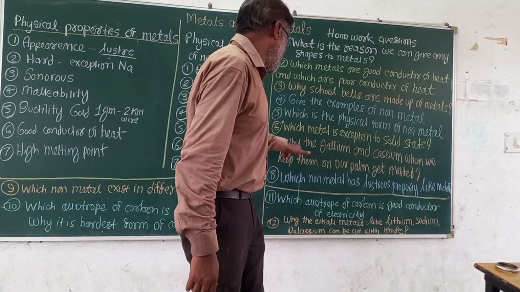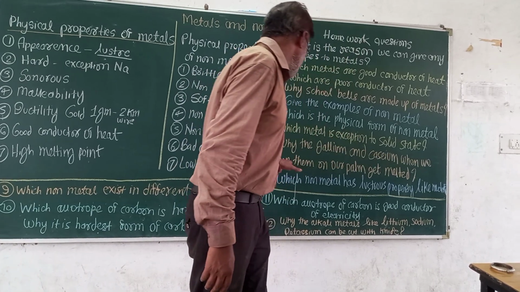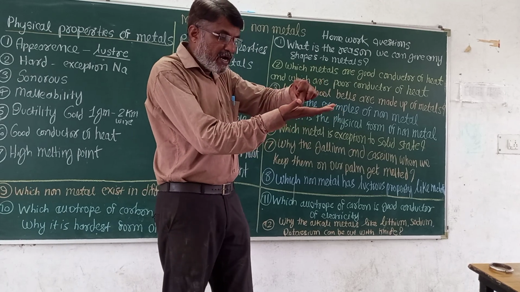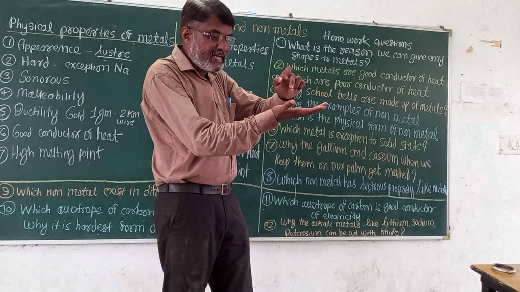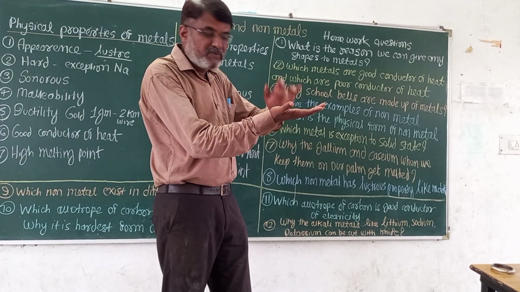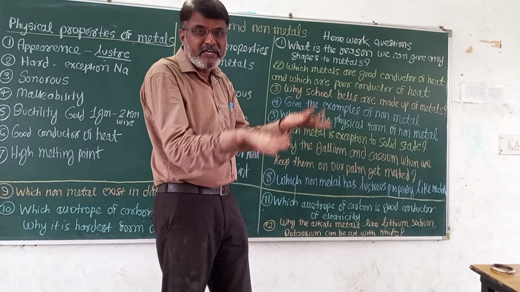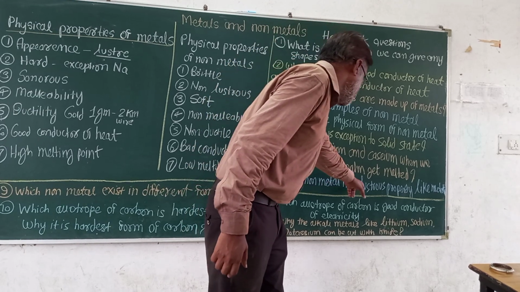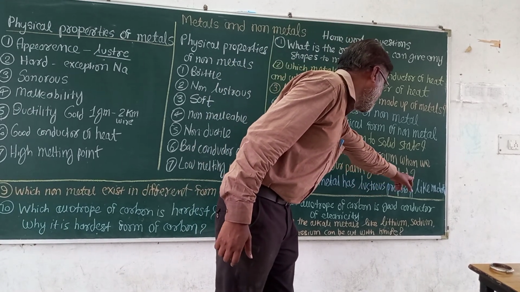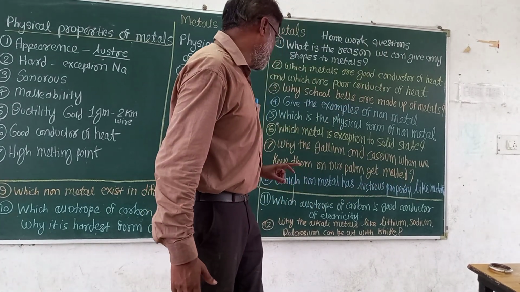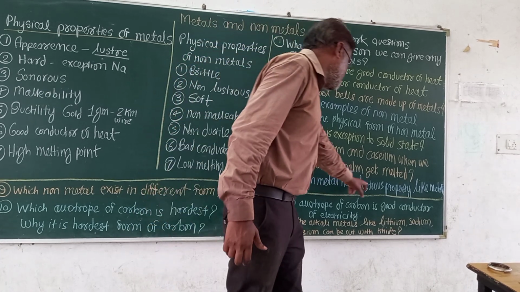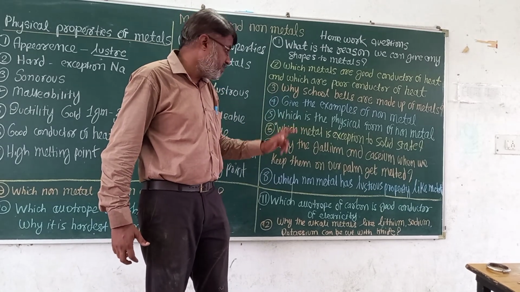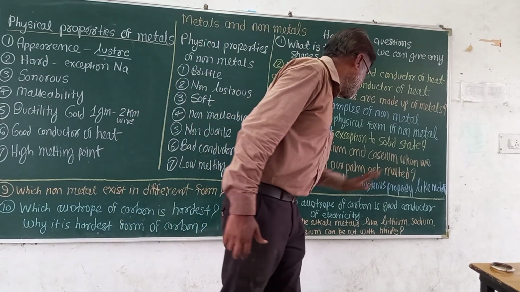Then next, why do gallium and caesium get melted when we keep them on our palm? What is the cause of this melting? They have low melting point. Simple answer. Then next, which non-metal has lustrous property like metals? Iodine is such a non-metal which has the lustrous property.